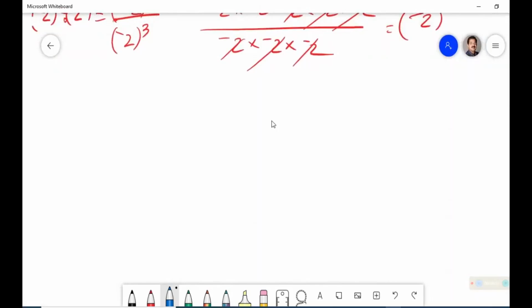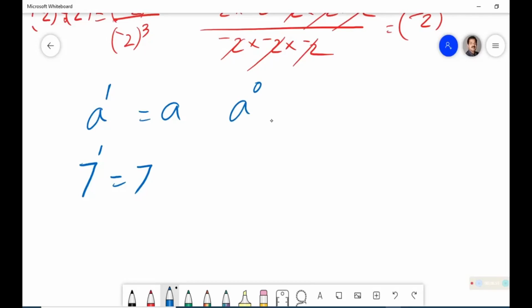Let us think about another situation. What will be the meaning of A raised to 1 or 7 raised to 1? 7 raised to 1 will be the number itself. That is the first index. So A raised to 1 also will be A. Then what will be the meaning of A raised to 0?